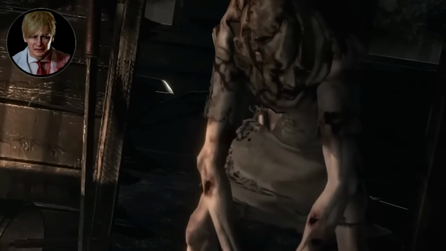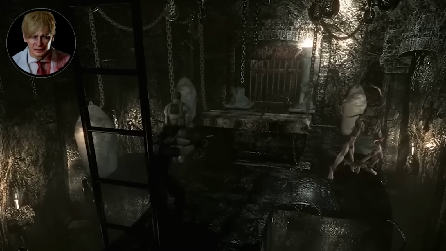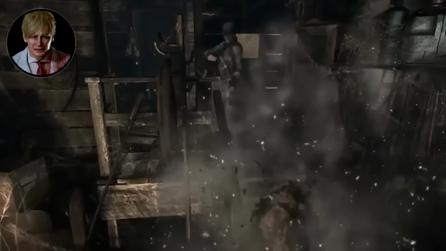These weren't normal reproductive processes. We're talking about chest-bursting horror movie shit, like straight out of Aliens, where new G creatures would literally tear their way out of their host.